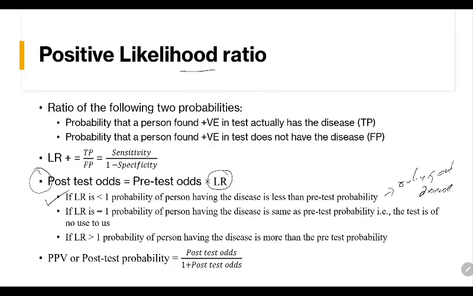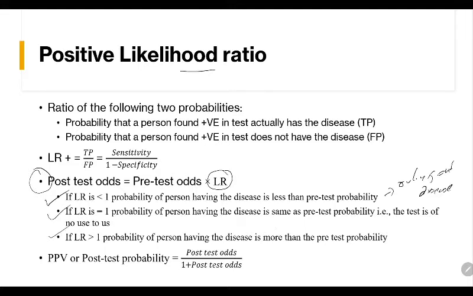If the likelihood ratio is 1, the probability of a person having the disease is the same as the pre-test probability. The test is of no use for us, as it is not detecting anything; whatever is the prevalence, it is finding out that much. If the likelihood ratio is more than 1, the probability of a person having the disease is more than the pre-test probability. So remember these points.